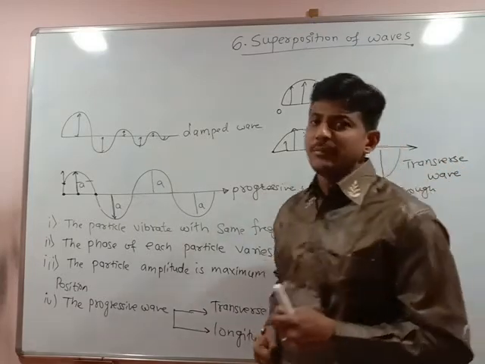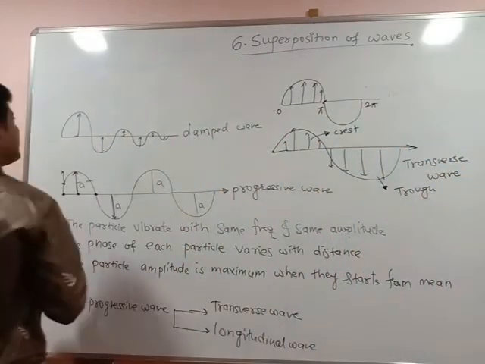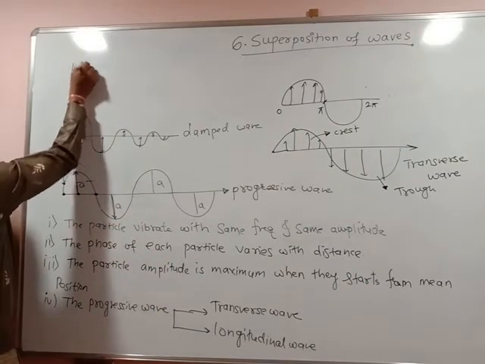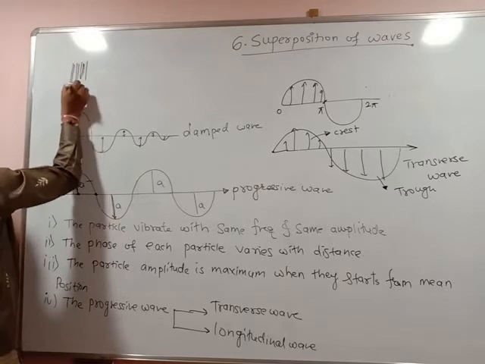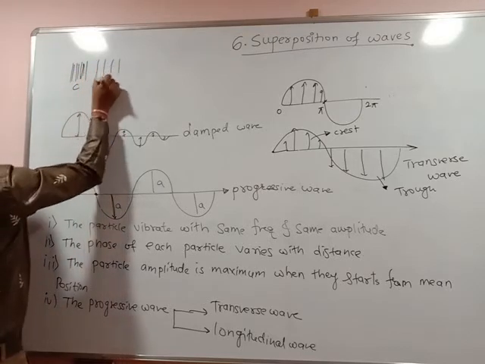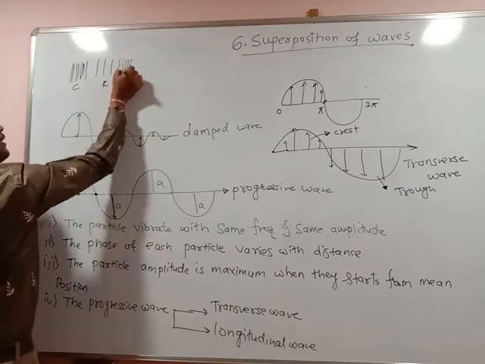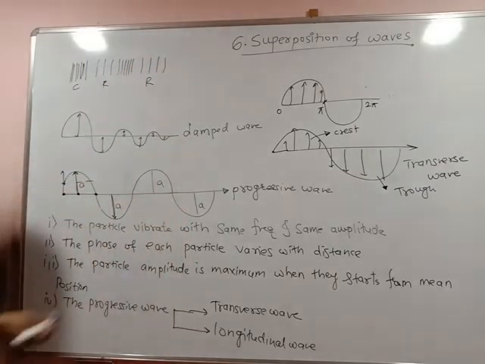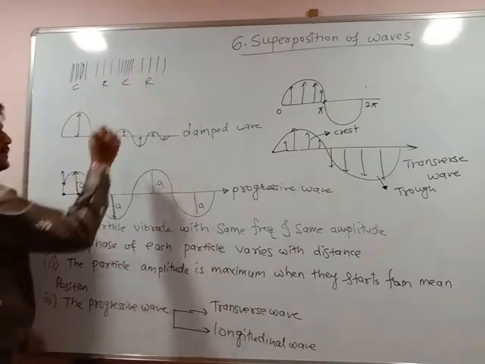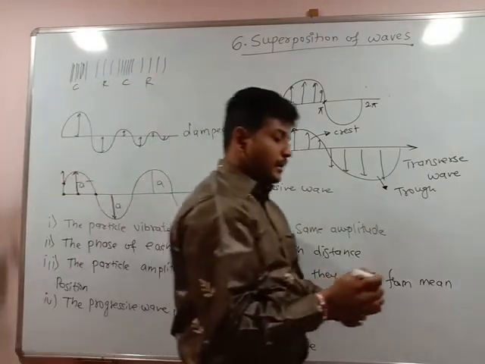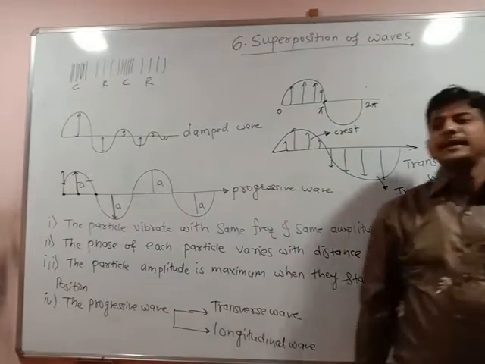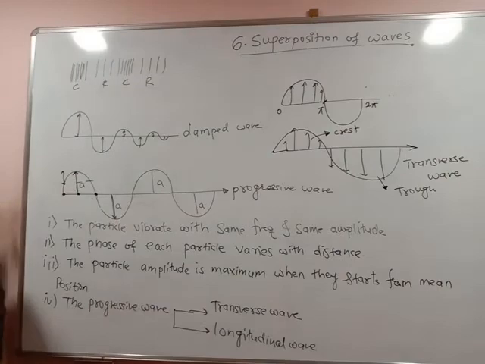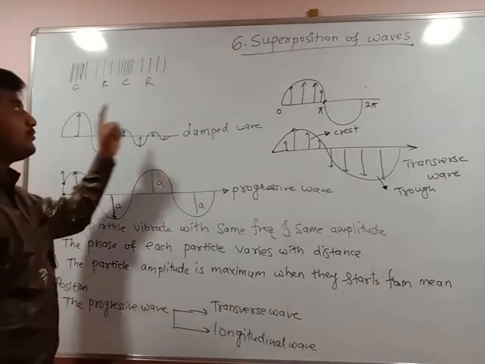is transferred into the medium in the form of alternate compression and rarefaction. This also we have studied in the 11th standard. Compression, rarefaction, compression, and again rarefaction. So the energy transfers in the medium in terms of compression and rarefaction. Such type of waves are called the